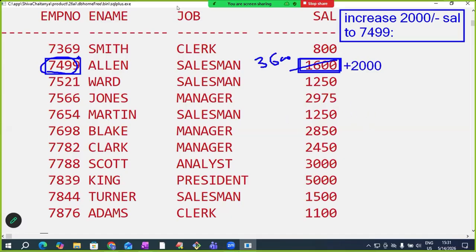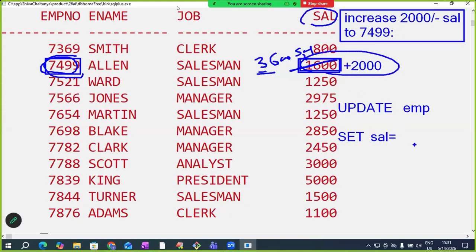If we want to modify table data, 7499's salary is 1600, and we modify this to 3600, so we increase 2000 rupees. For this, write like this. Update, in which table? Set, which column value do we want to modify? Salary equals current salary plus 2000. The 1600 we need to access is the current salary, so current salary 1600 plus 2000.